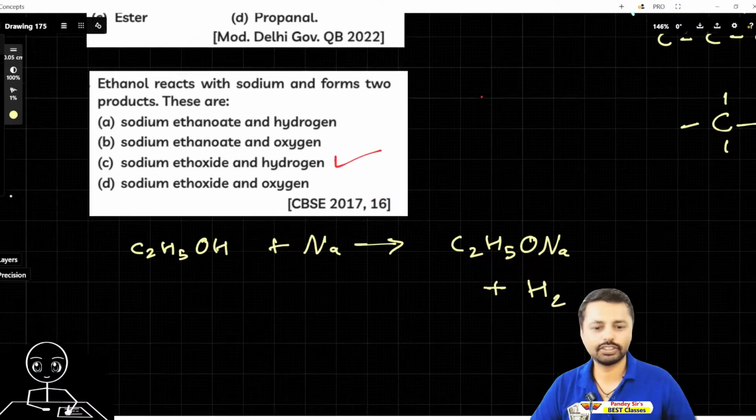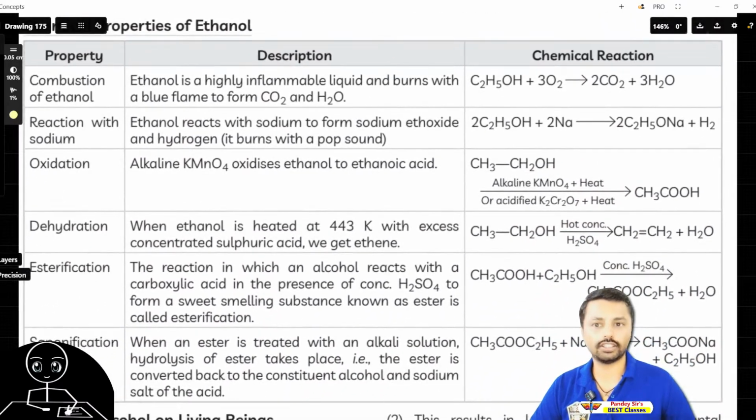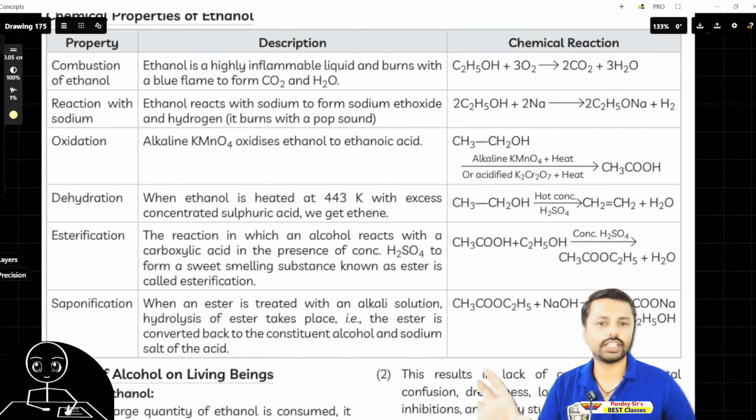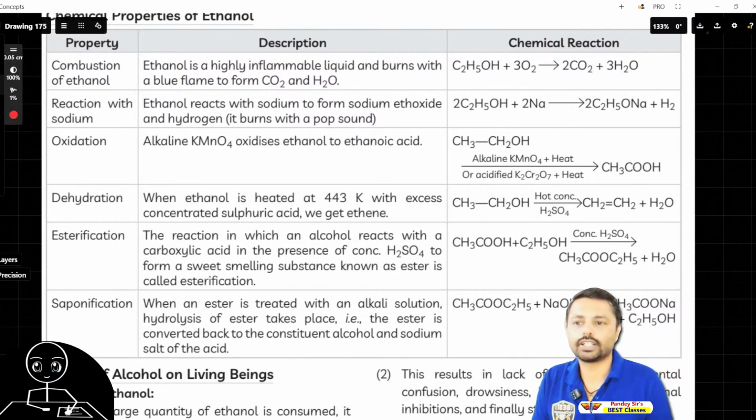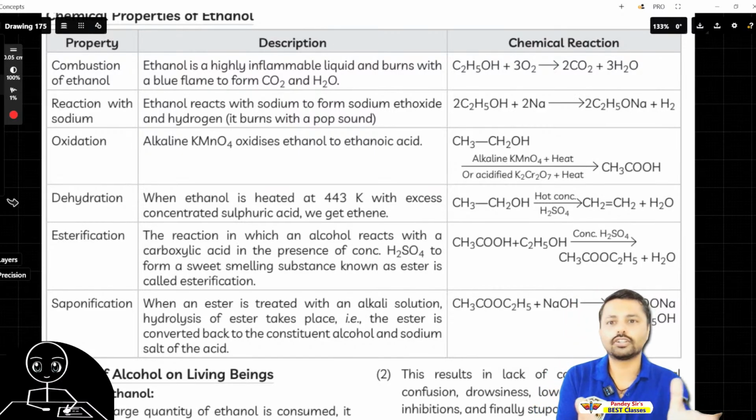This one is done. Yes, chemical properties of ethanol. If you know this one, you will have a lot of carbon ideas. So I'll quickly explain. Combustion, that's simply burning. How does ethanol burn? It is inflammable, like ethanol, methanol.